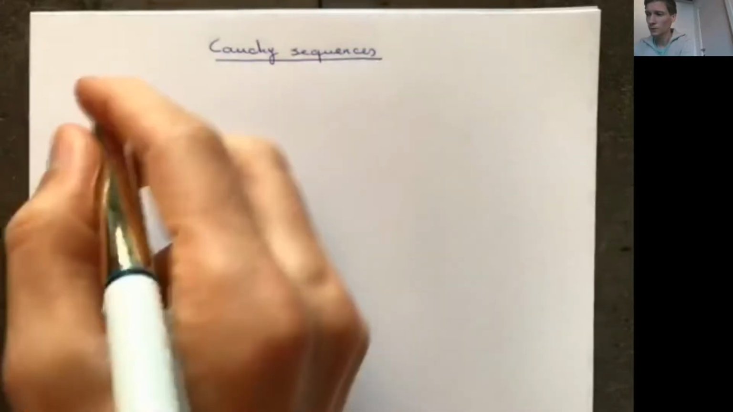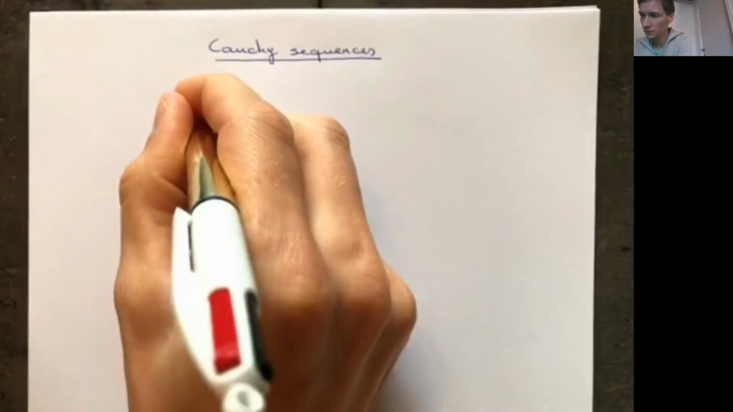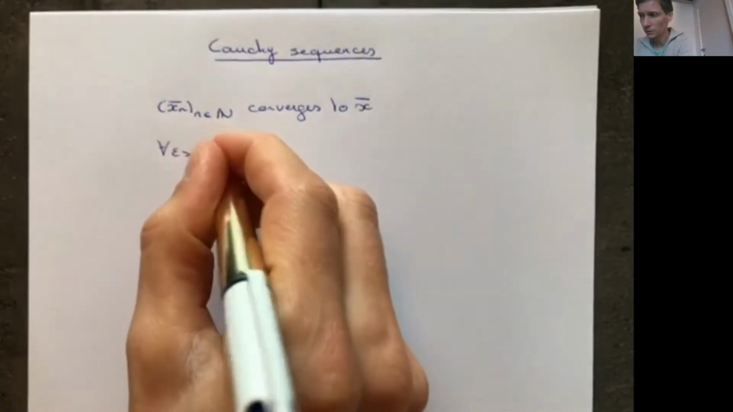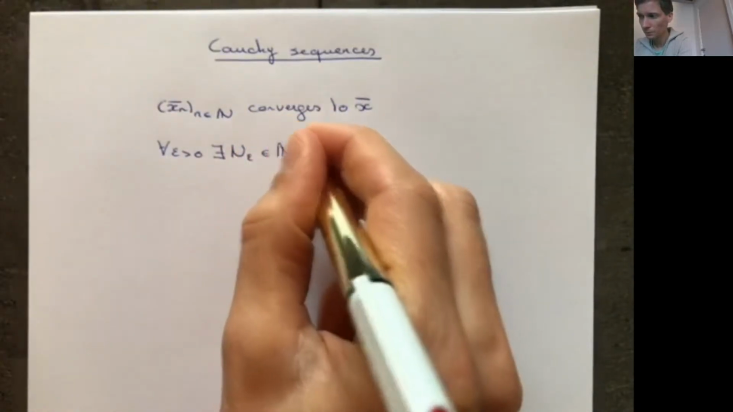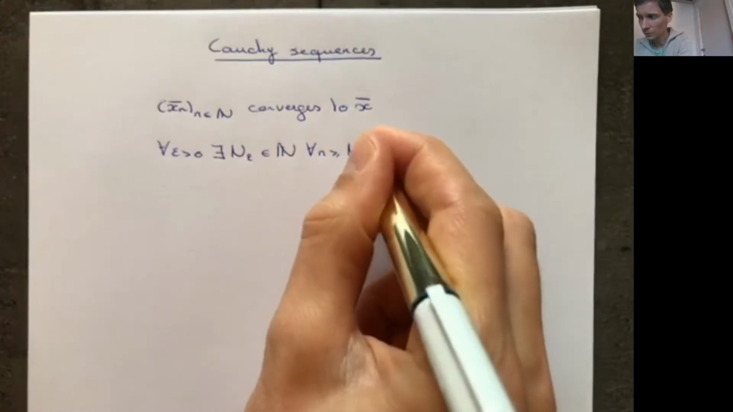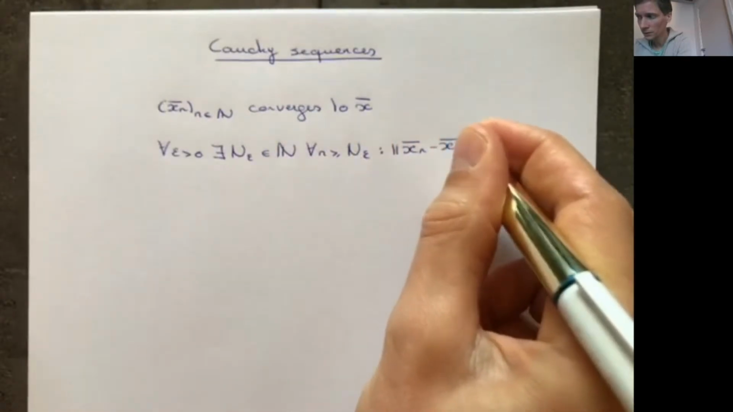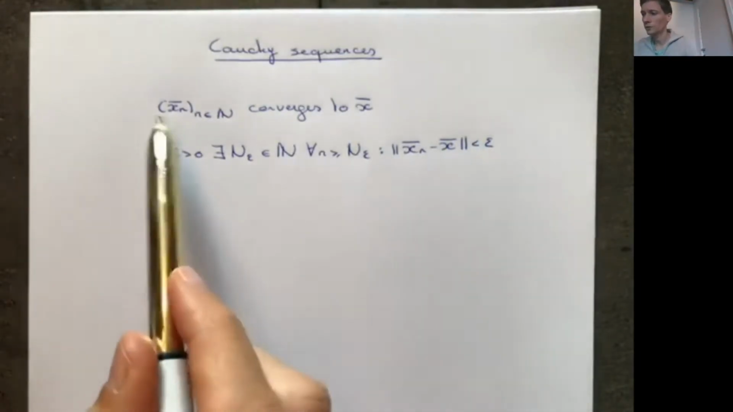Okay, so remember, if we have a sequence x_n, a sequence of vectors, then we say that the sequence converges to some vector x if the following definition is satisfied, namely that for all epsilon greater than 0 there exists a number big N_epsilon such that for all n greater or equal to this number, the distance between x_n and x is smaller than epsilon.